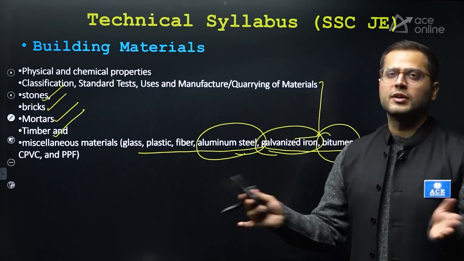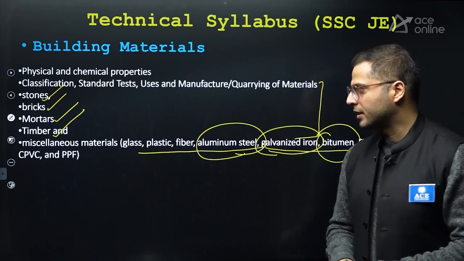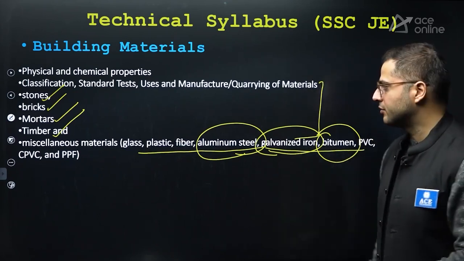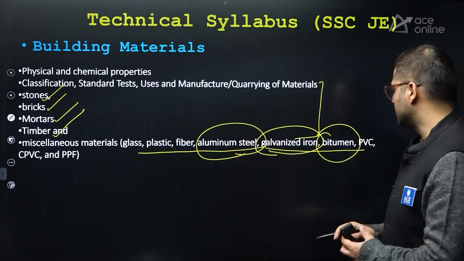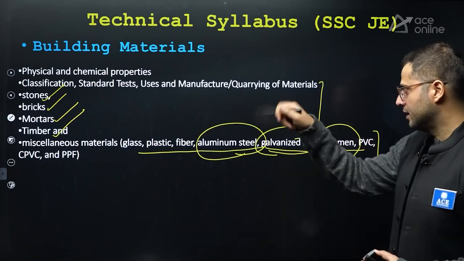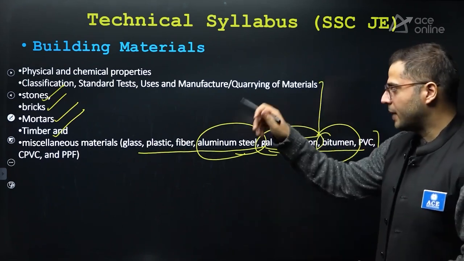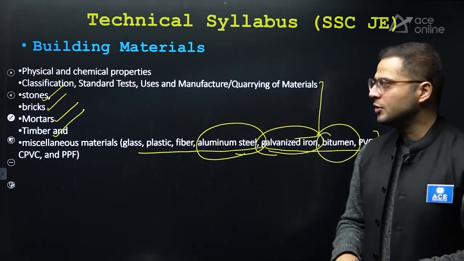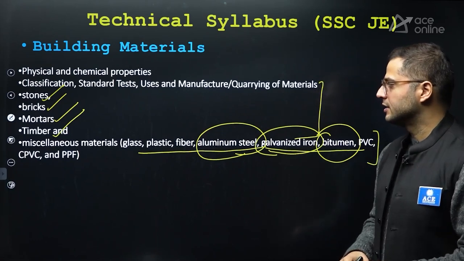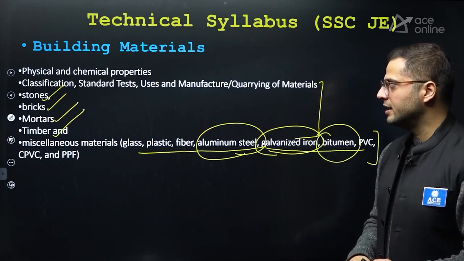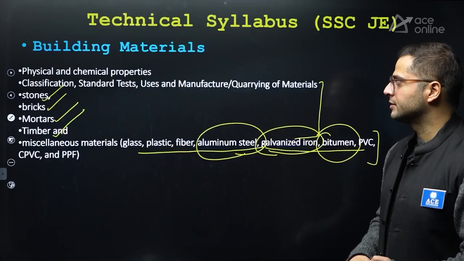being asked in 2 or 3 years of gap from a particular topic. Right? You need to find out from which topic questions are asked in this domain. But the others are very important. They are primary materials which are used in structures. So stone, bricks, mortar and timber are very important in this, right?